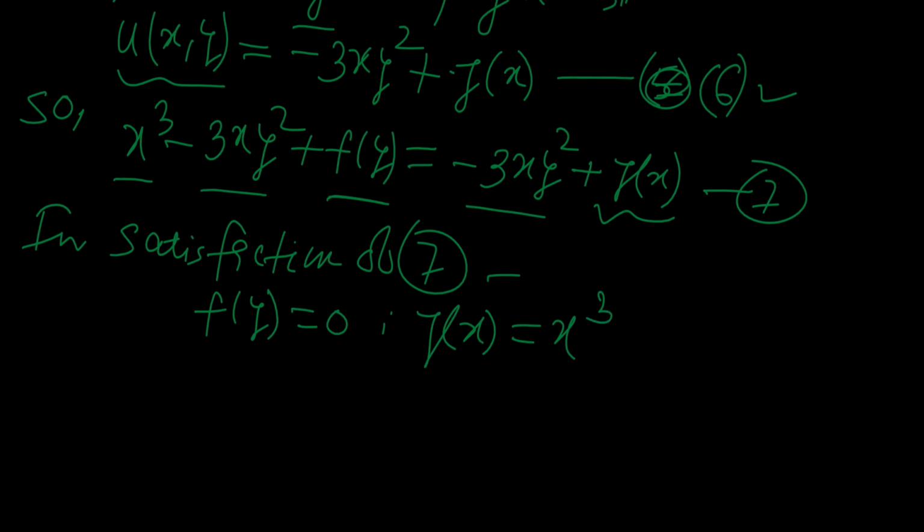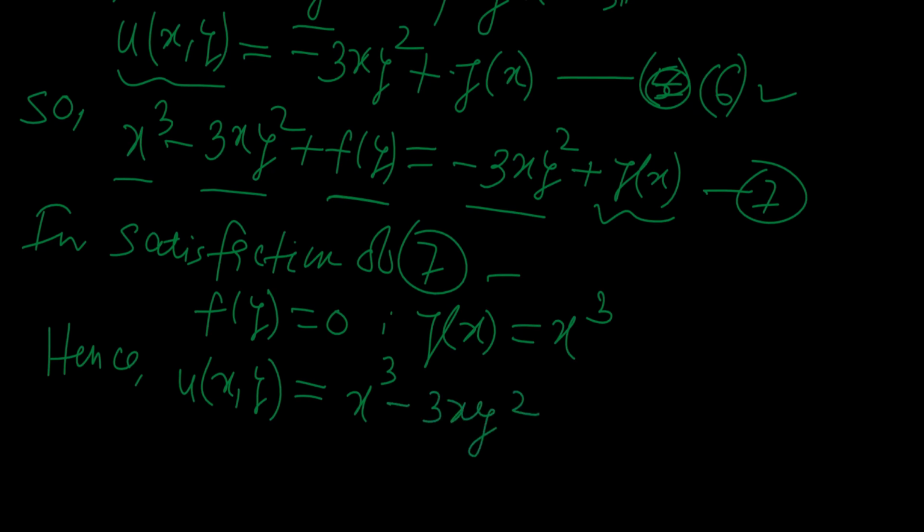So now we can define the function u of x, y from equation 5 or 6, in any equation. Hence, you may say that u of x, y is equal to x cube minus 3x y square.